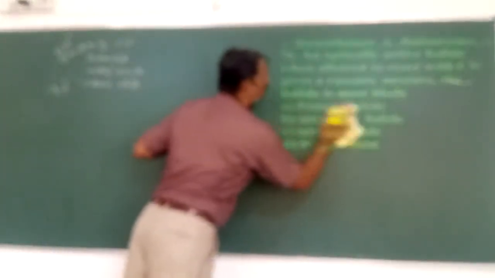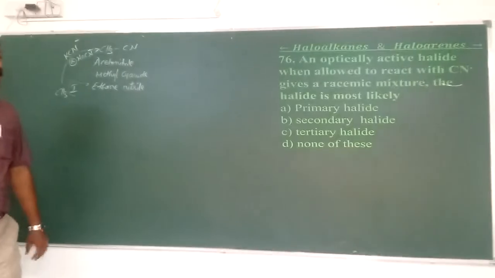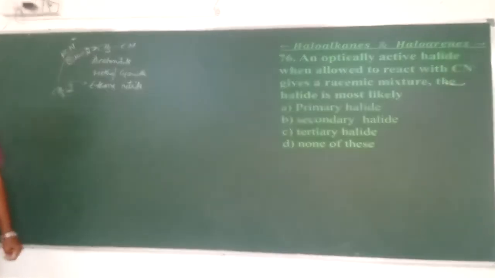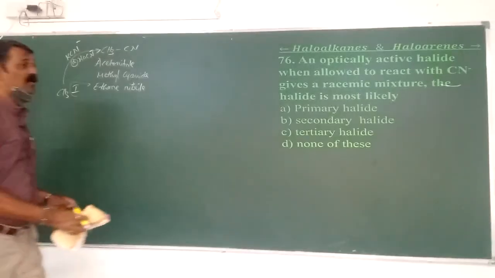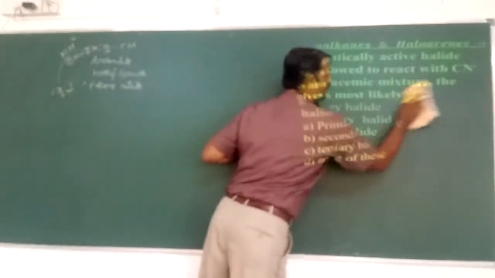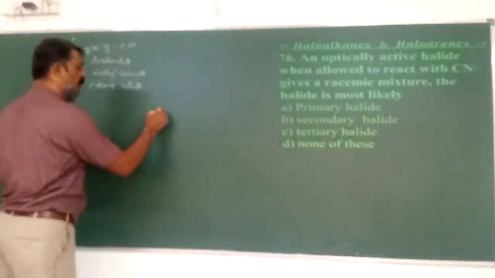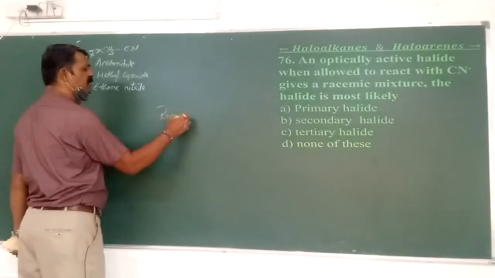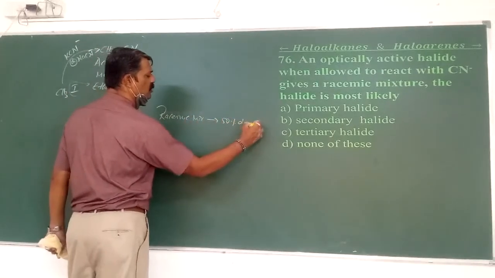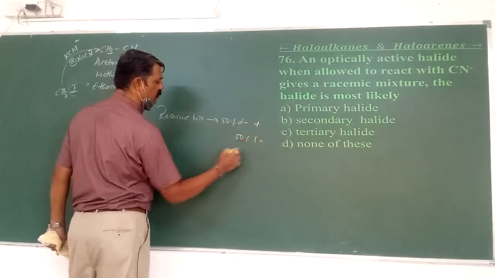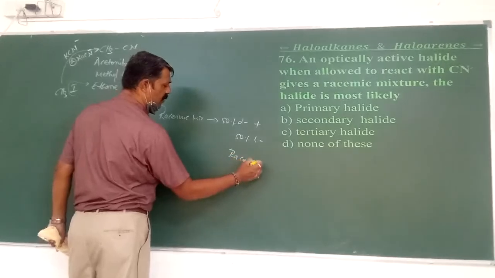Next: an optically active halide, when allowed to react with CN minus, gives a racemic mixture. The halide is most likely to be what? A racemic mixture means the process is racemization. We get 50% D isomer and 50% L isomer, and the mixture is called a racemic mixture.